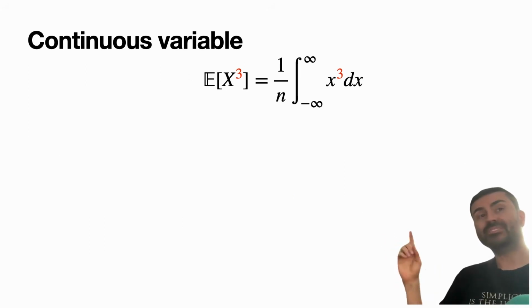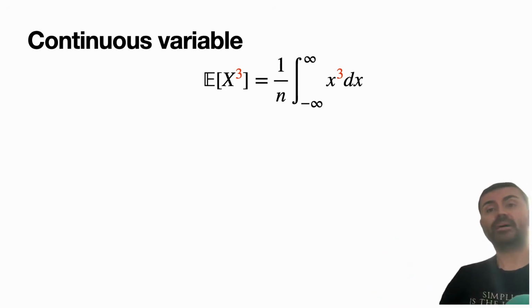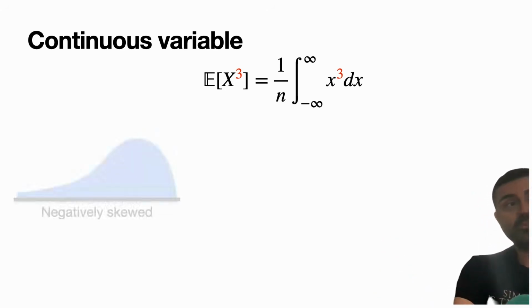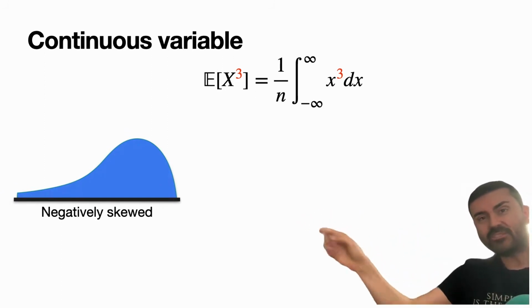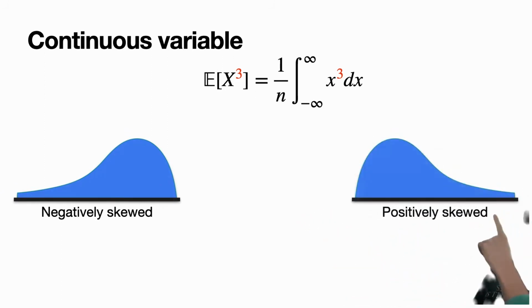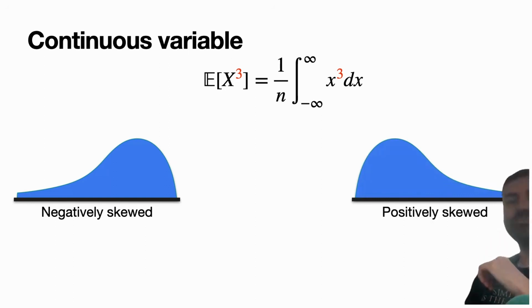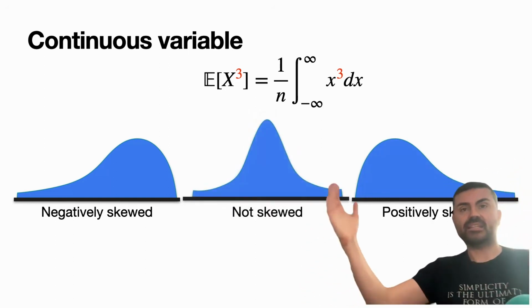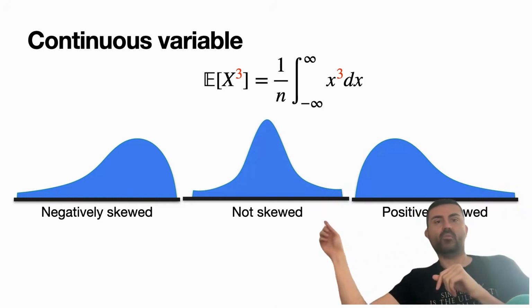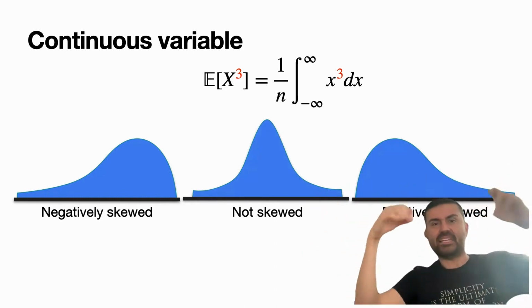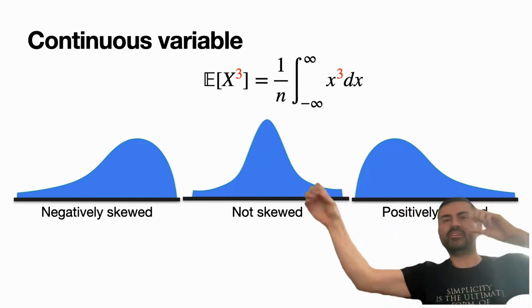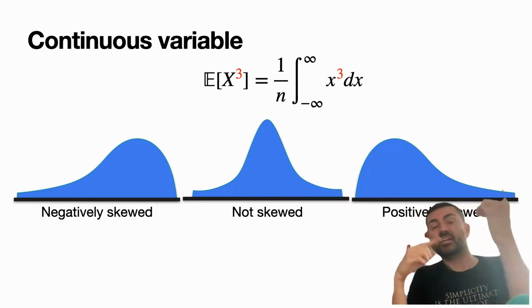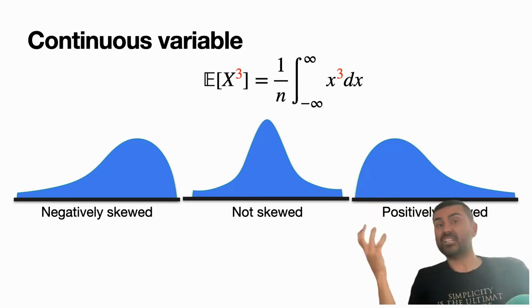And now for a continuous variable, it's just going to be the integral of x cubed from minus infinity to infinity divided by n. And you're going to have some distributions like that which are negatively skewed, where there's points way, way, way far to the left. We're going to have some positively skewed when there are going to be points way, way, way far to the right. And something like this is not skewed like the one over here because it's kind of centered. So the skewness is very sensitive and it actually captures where your data is pointing when the average and the standard deviation or the variance cannot capture that.